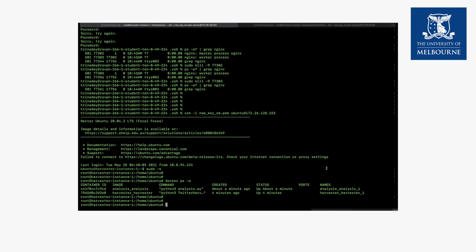So both the Docker are up and running, and analysis part now, and then we can see that it's also harvesting data.